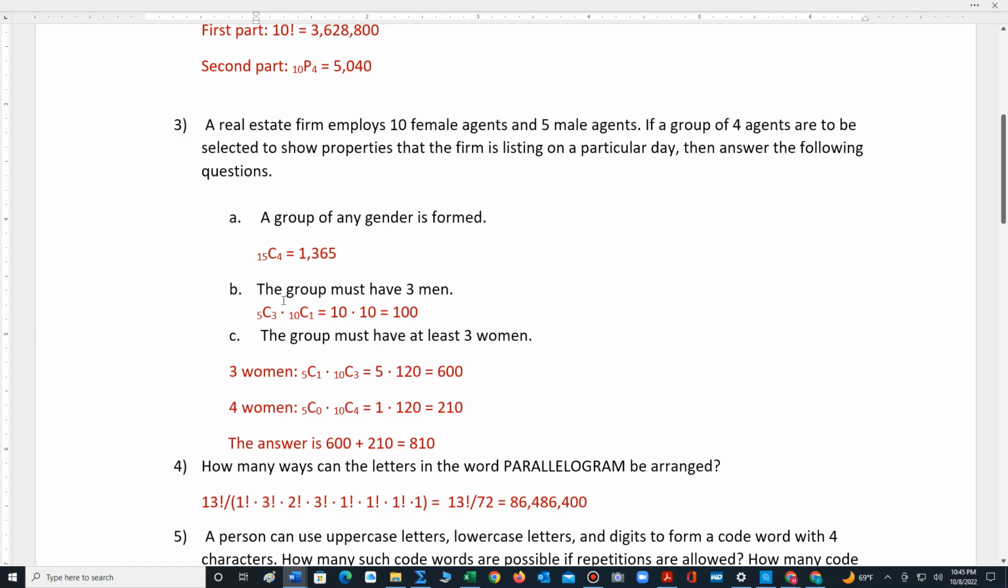So what this means is we have to divide our combination rule into different categories. We're going to have men. There are 5 men. We choose 3. Remember, it's a group of 4, so if we have 3 men, we still need 1 woman to be on the group. So there's 10 women, and we choose 1. 5 choose 3 is 10. 10 choose 1 is also 10. So in this scenario, there's 100 different groups that can be formed.